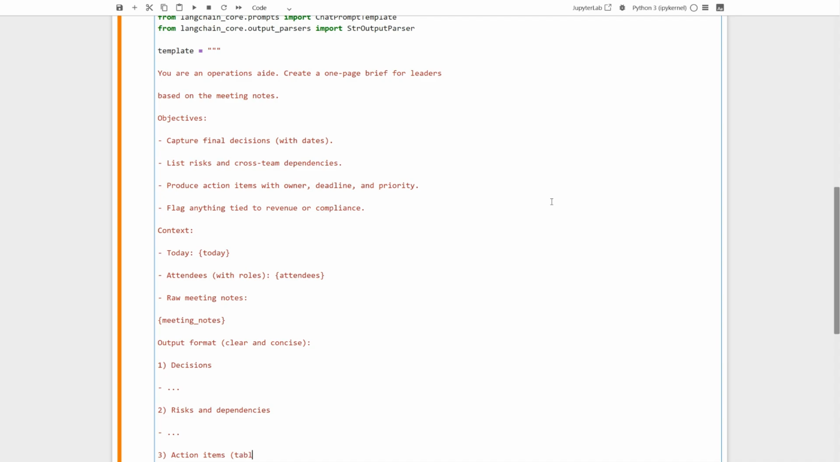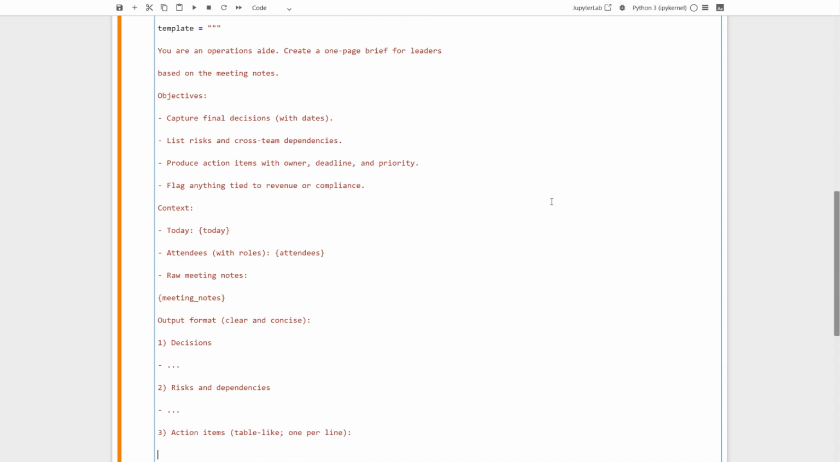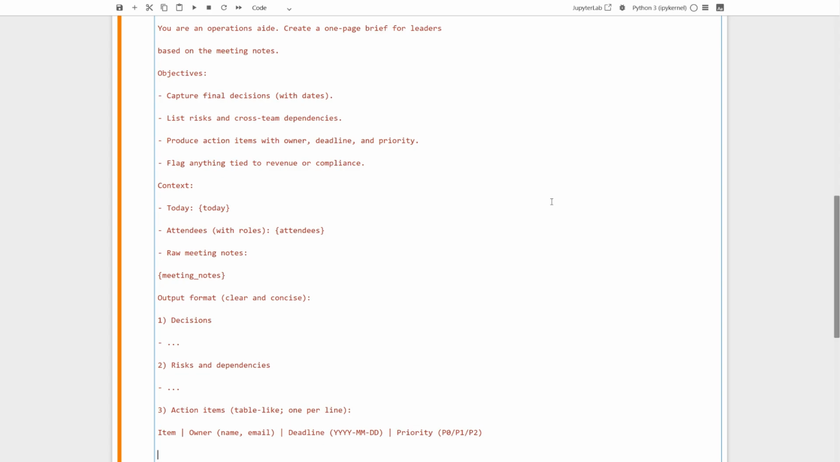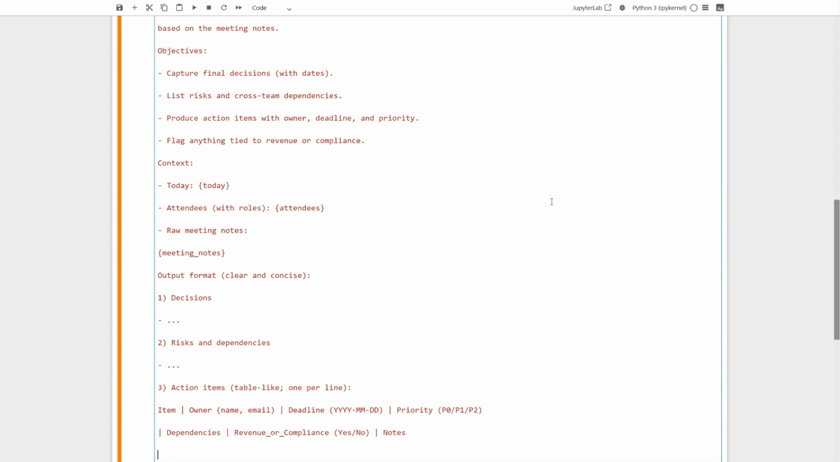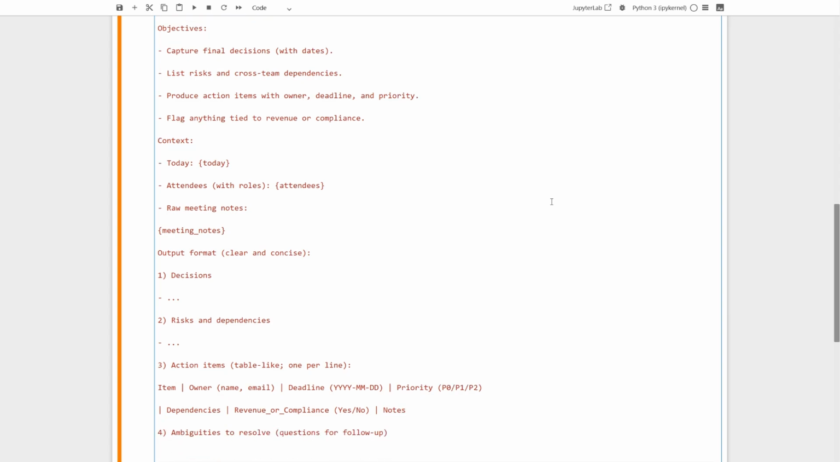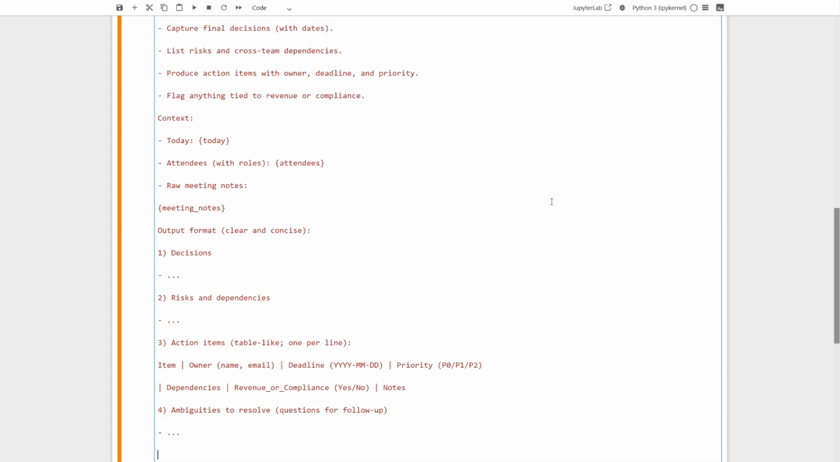Third section: action items. Organized like a table, one line per item. We list columns for the task, the owner with email, a normalized deadline, and a priority level. Then dependencies, whether it touches revenue or compliance, and any brief notes. Fourth section: ambiguities. Questions we need to resolve next. Bullets again, prompting the model to be specific about open issues.